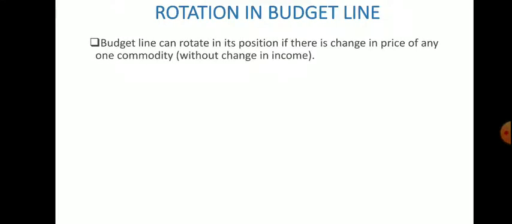Now let us talk about the rotation in the budget line. When can the budget line rotate? If there is a change in price of any one commodity without a change in the income, means income will be constant here, and the price of the other commodity will be constant. Either the price of commodity X will increase or decrease, or else the price of commodity Y will increase or decrease. Okay, then only it is possible. If the prices of both commodities change, then we know what will happen: the budget line will shift.